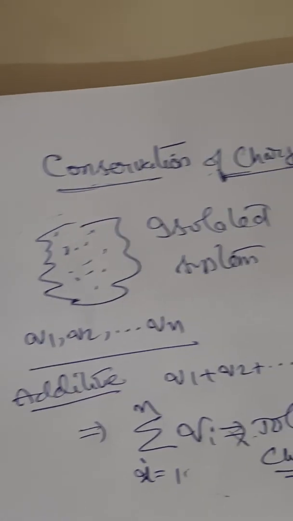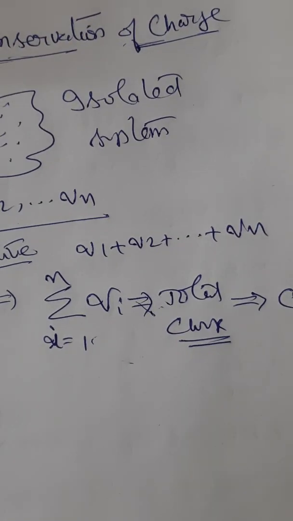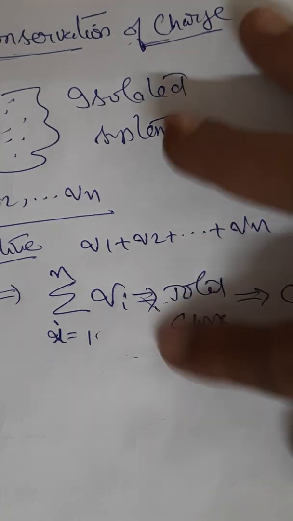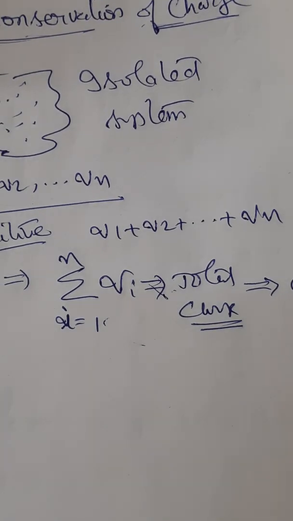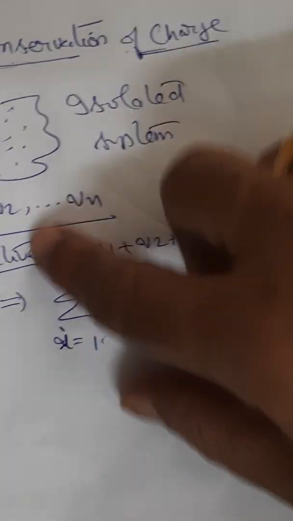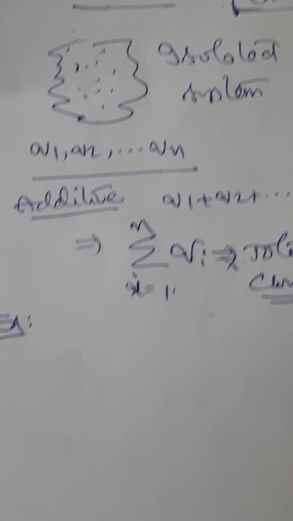This is the basic statement of conservation of charge. The total charge of an isolated system remains constant. Right? So total charge of an isolated system remains to be constant. For this, we will take certain examples to explain.